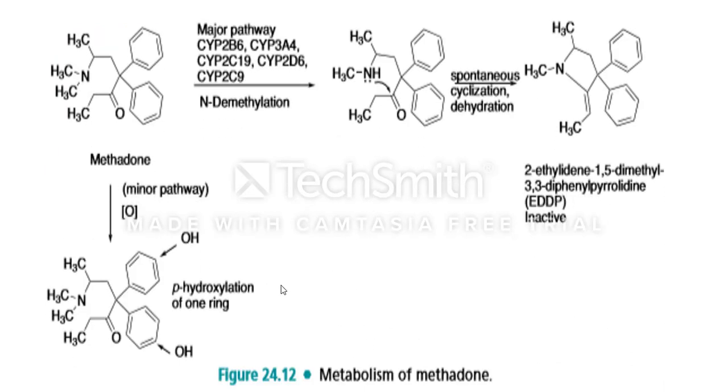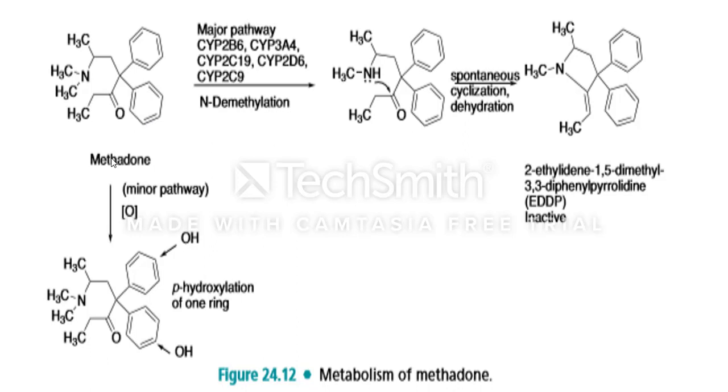Then the metabolism of methadone. This is the structure of methadone. In the minor pathway of oxidation, para-hydroxylation occurs. After the oxidation, a para-hydroxylation occurs: hydroxyl groups are attached at the para position of one of the rings. Either of these phenyl rings may have the hydroxyl group attached after oxidation.